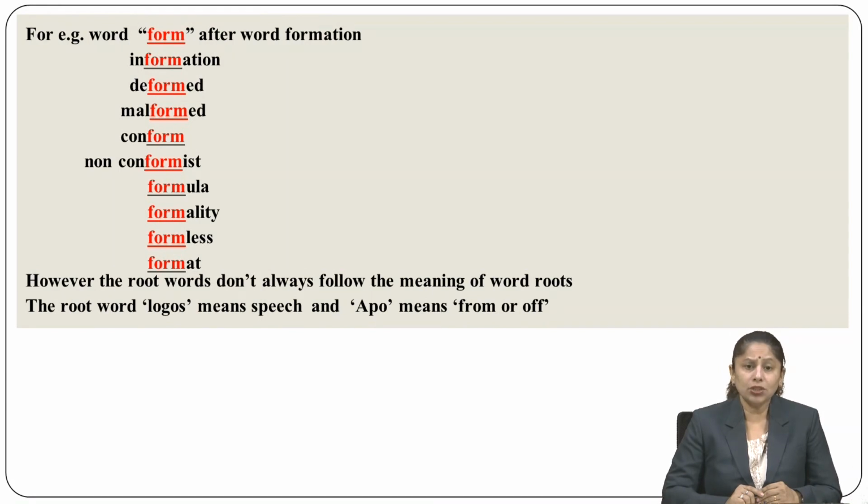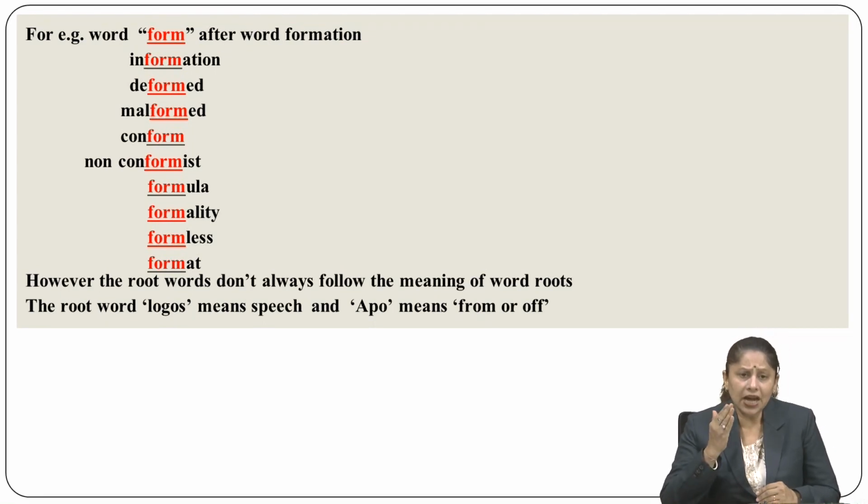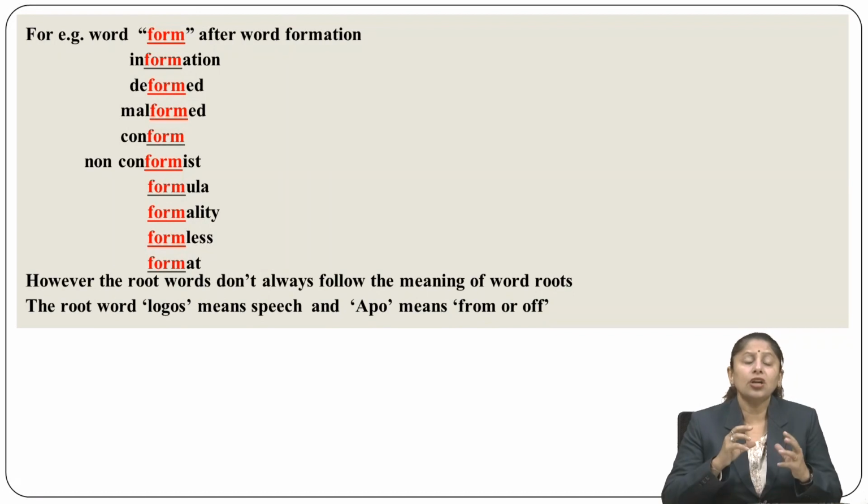However, the root words do not always follow the meaning of word roots. Here the root word logos means speech and apo means from or of. So basically we are going to understand the main word form, and these are the different kinds of suffixes, prefixes and affixes which are attached, or there are certain kinds of non-conformist.